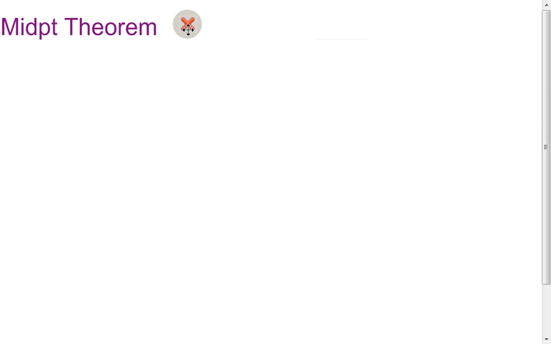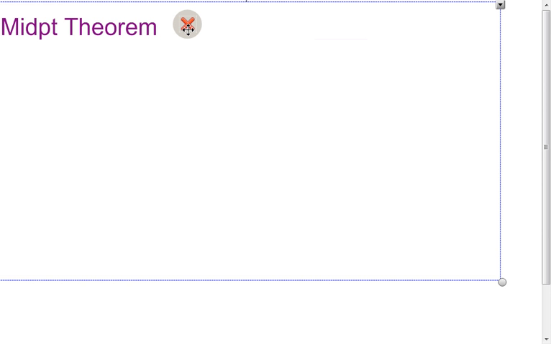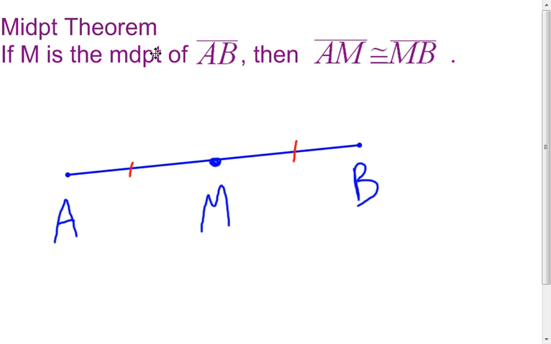Now our first theorem is referred to as the midpoint theorem, and notice I've abbreviated the word point, and sometimes I even leave out the word I, MD PT for midpoint. Now the midpoint theorem says exactly what you see there. If M is the midpoint of segment AB, then segment AM is congruent to segment MB. And I like to draw a picture of that. So what the midpoint theorem says, if M right here is really the midpoint, then the segment to the left, which is segment AM, and the segment to the right of the midpoint, segment MB, those 2 things are going to be congruent. That's all the midpoint theorem says.